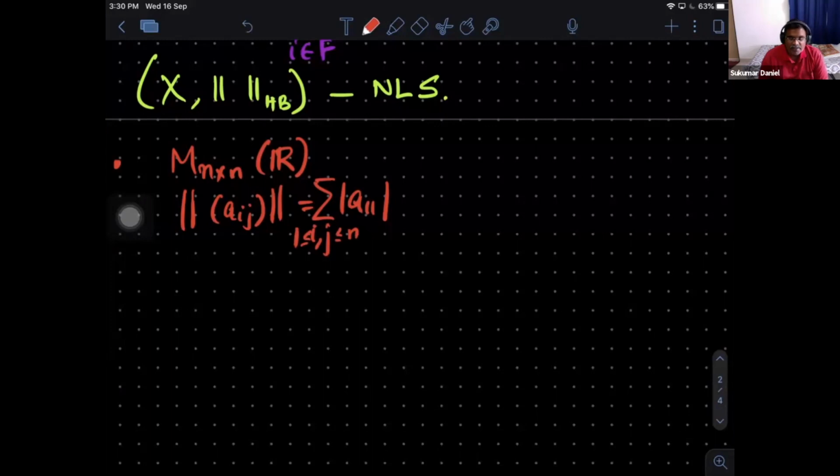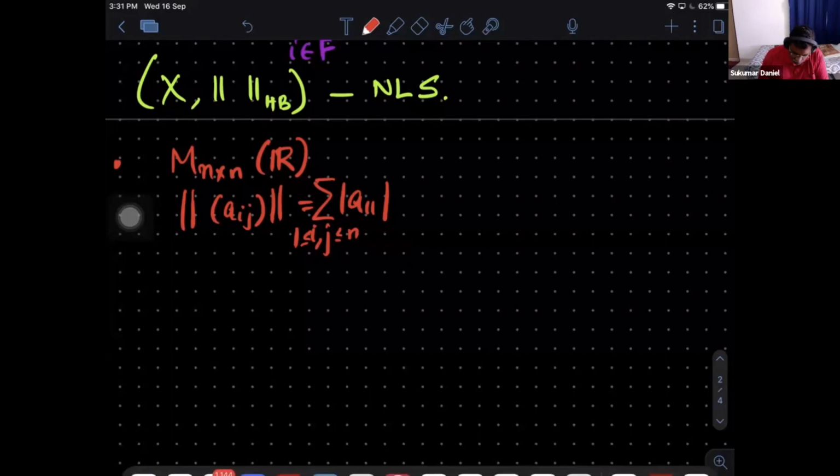So all that you did is that you considered the matrix as a single array. I can put the entries as a single row, and I can consider this to be a vector in R^(n^2). And you can bring all those norms here and they will still be valid, because addition in the case of matrices is just coordinate-wise addition. Is that clear? So all those norms in R^(n^2), you can bring here. So check that. We'll go ahead.